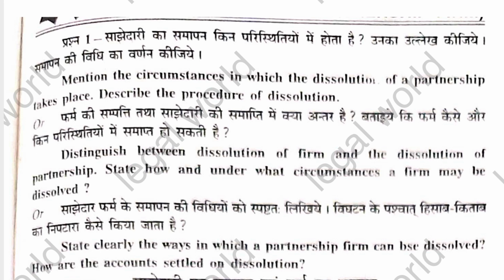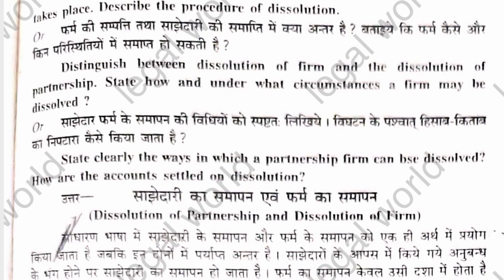Or distinguish between the dissolution of the firm and the dissolution of the partnership. Also state how and under what circumstances a firm may be dissolved. Or state clearly the ways in which the partnership firm can be dissolved and how the accounts are settled on dissolution. This is my question.